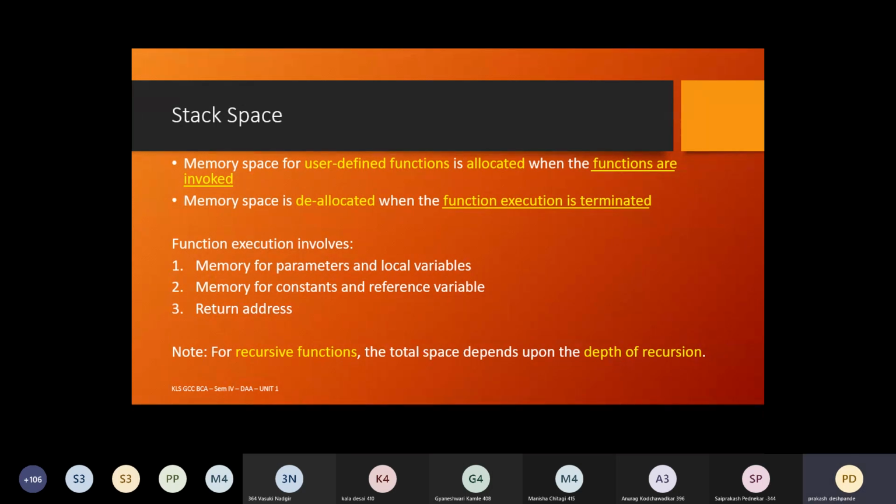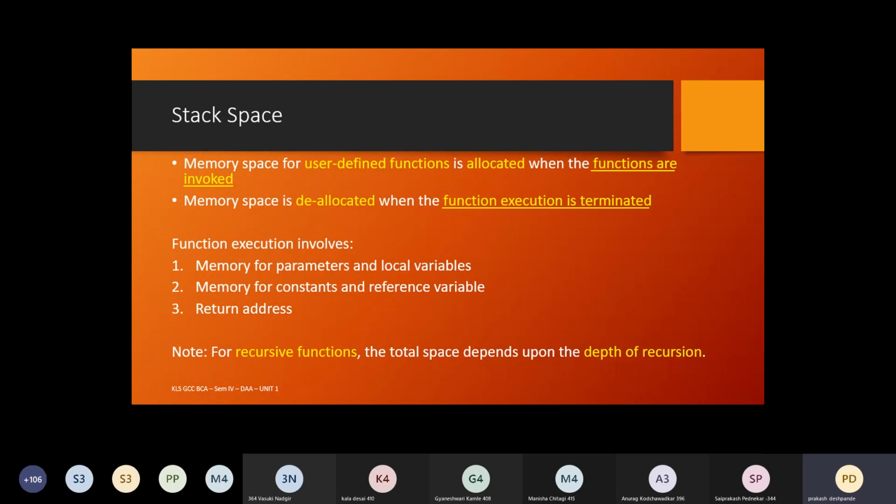Because when a recursive function executes, suppose it requires 10 bytes of memory space. Assuming the depth is 4, it will get recursively called 4 times.